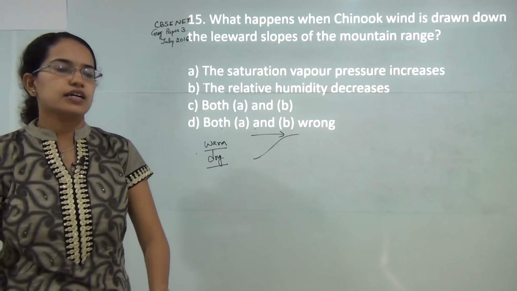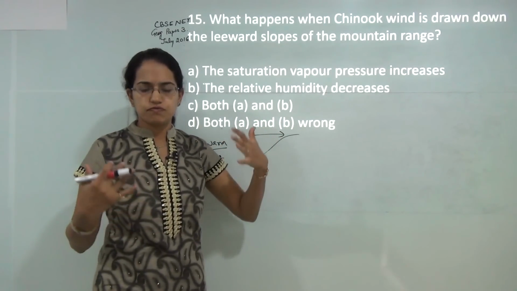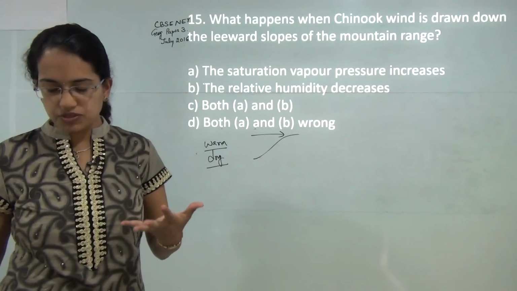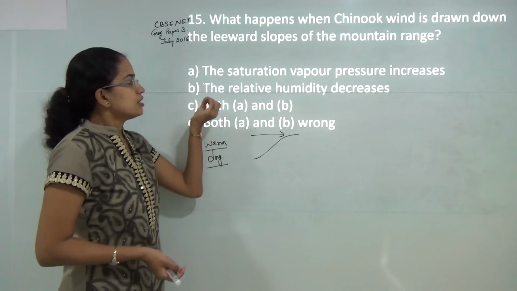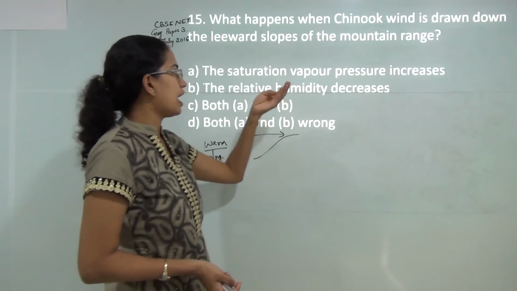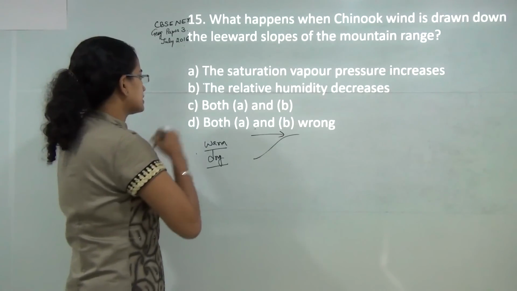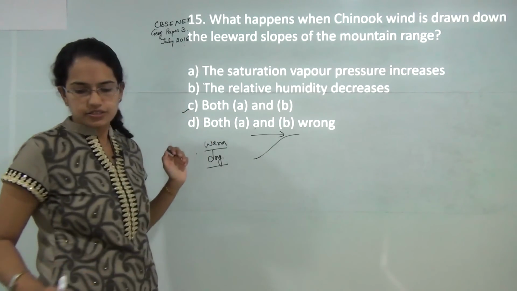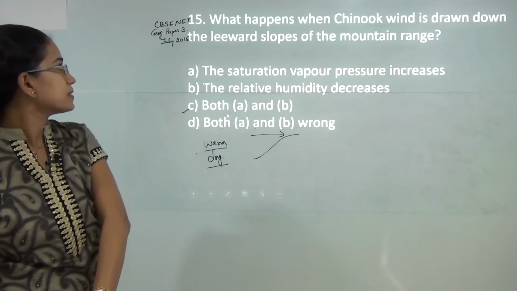and when it reaches the leeward side, it would fall down, or I would say there would be release of latent heat of condensation that would occur. So what would happen here is there would be decrease in the relative humidity and also the saturation vapor pressure would increase. So I can say both A and B are the correct option for this, and that is due to the compressional heating that would take place.